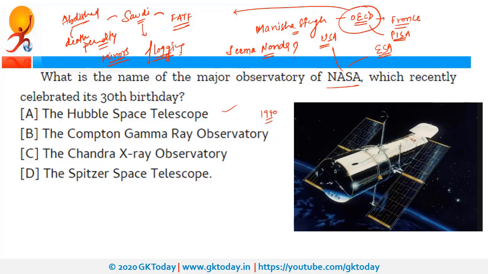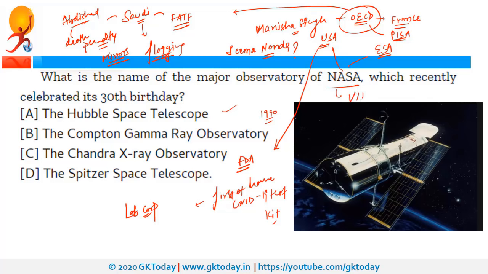Now, coming back to USA. Recently, USA was in news as US FDA approved first at-home COVID-19 test kit. And this is first of its kind, and it has been developed by LabCorp. Apart from that, NASA was also in news as recently it has developed high pressure ventilator, and the name of this ventilator is Vital. Now USA was also in news as recently US Geological Survey released first ever digital geological map of Moon. So US Geological Survey launched this first ever geological map of Moon in collaboration with NASA.